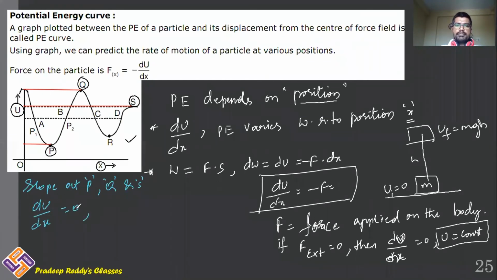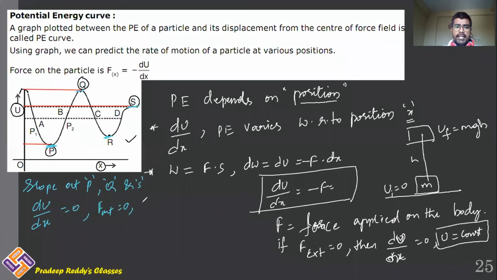That means the slope of this graph is equal to 0. At Q, you are getting a straight line, so the slope will be equal to 0. At P also, you are getting a straight line. Therefore the slope at point P is equal to 0. Similarly, at point R it is 0, and at S it is also 0. So slope is the y component divided by the x component, that is dU divided by dx, which is equal to 0. It means that F net is equal to 0.